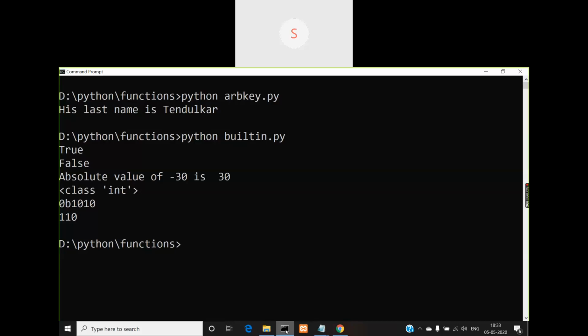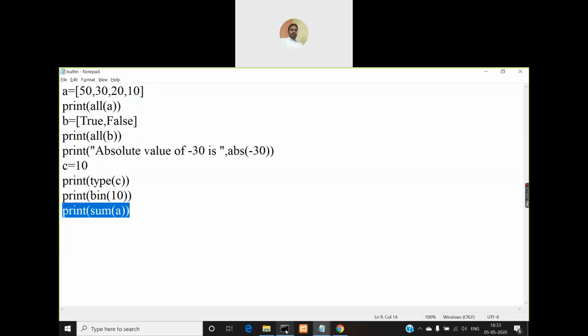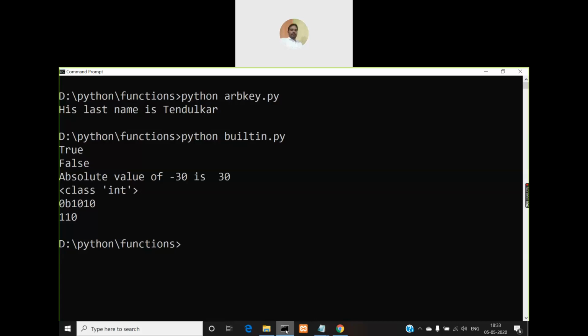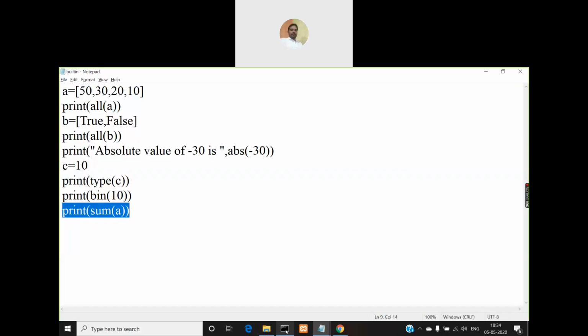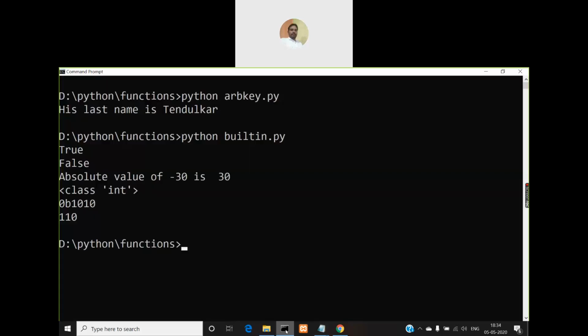So what is the output? True, False, absolute value of minus 30 is 30, and class int, type of C is int, and binary value of 10 is 1010. So before that actual output 1010, you have 0b, which stands for binary value.